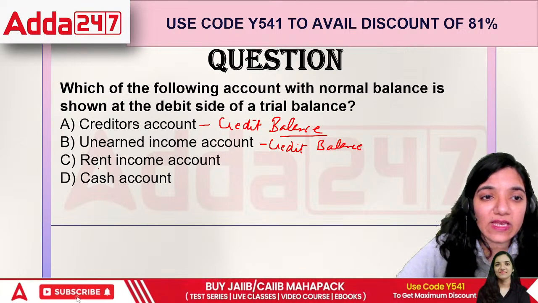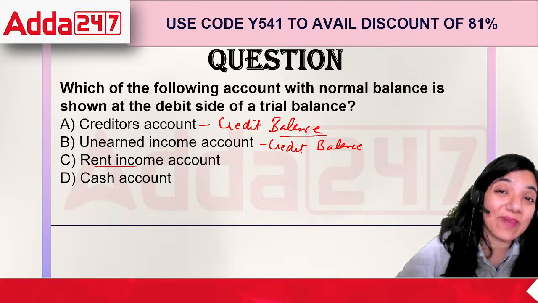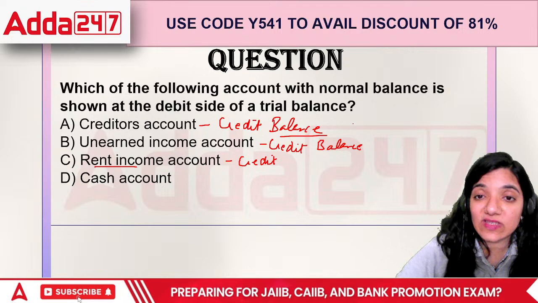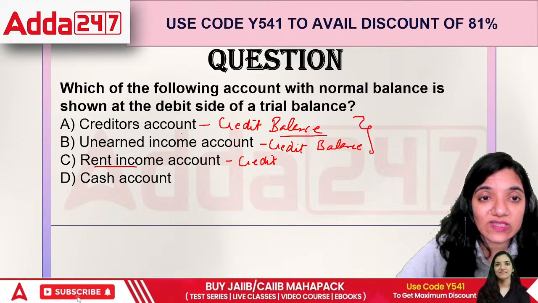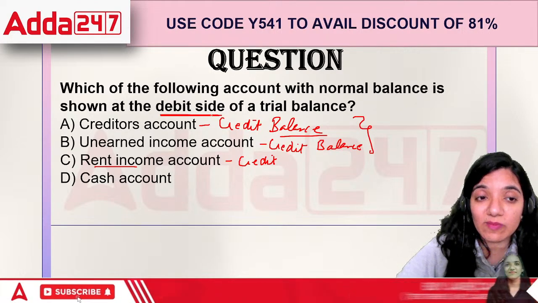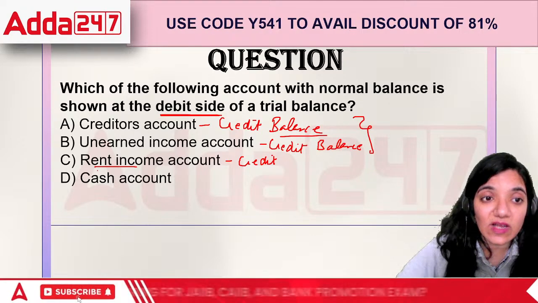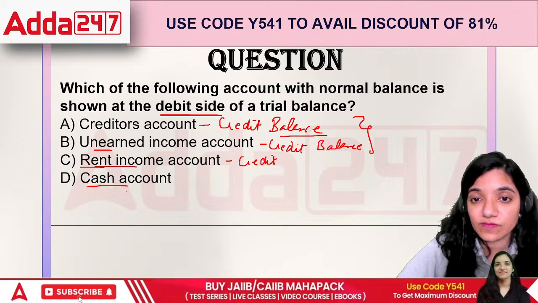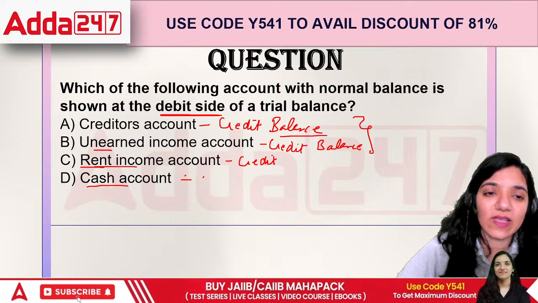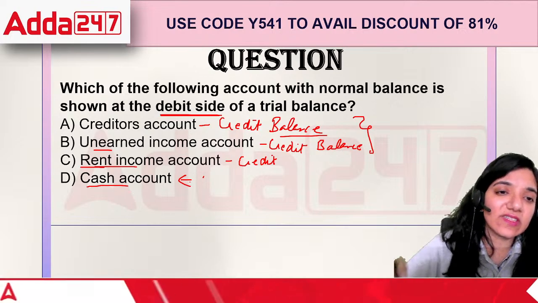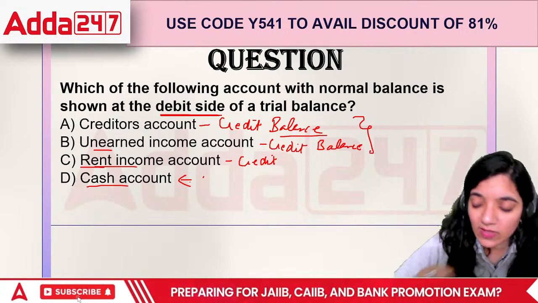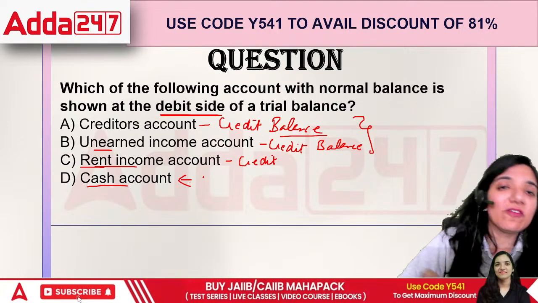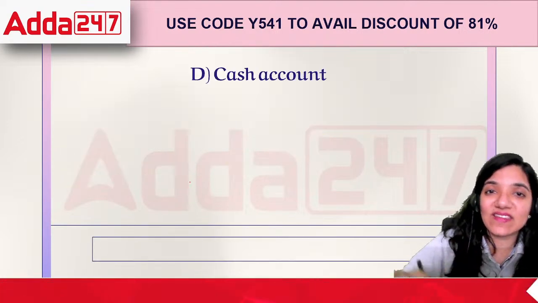Then we have rent income account. Rent income is basically my income. Incomes always have a credit balance. So basically these three elements are credit. And the question is asking which one will be shown on the debit side. The correct answer is cash. Cash can never be negative. I can never say I have minus 20 rupees in my pocket. Either I'll have 0 or I'll have 100. There would never be a point where it would be negative. So the correct answer is cash account.